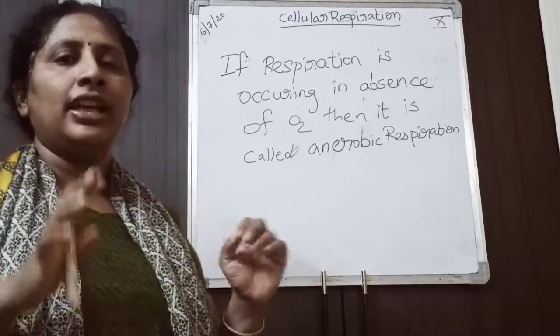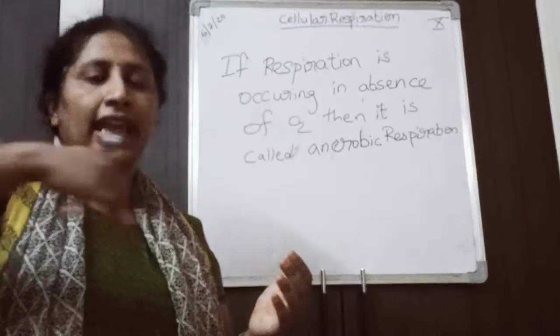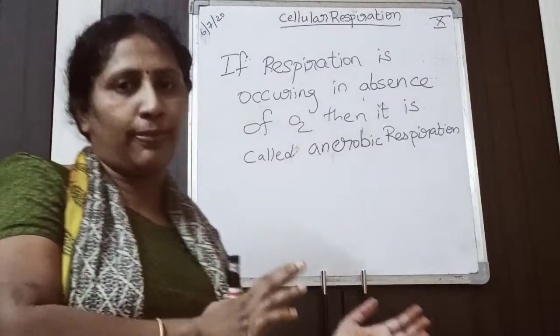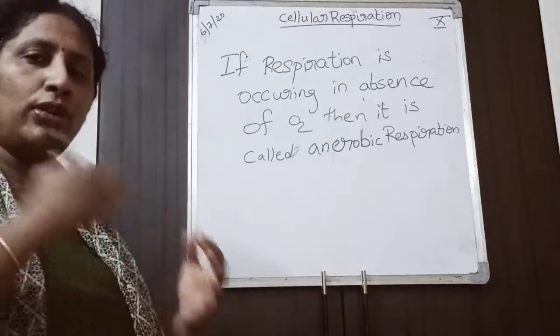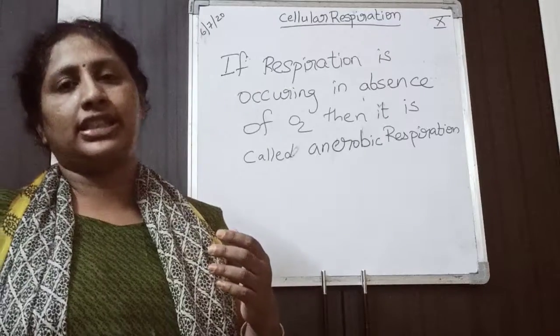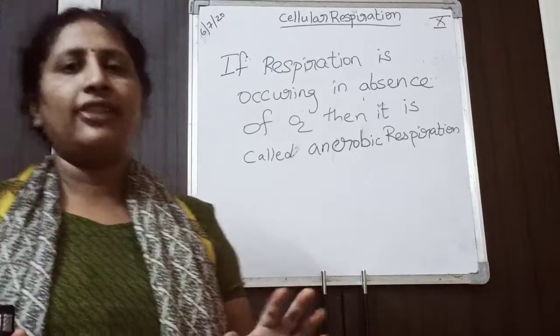From glucose, if energy is released with the help of oxygen, that is aerobic respiration. If from glucose energy is released in the absence of oxygen, that is anaerobic respiration. Clear? Just don't confuse.